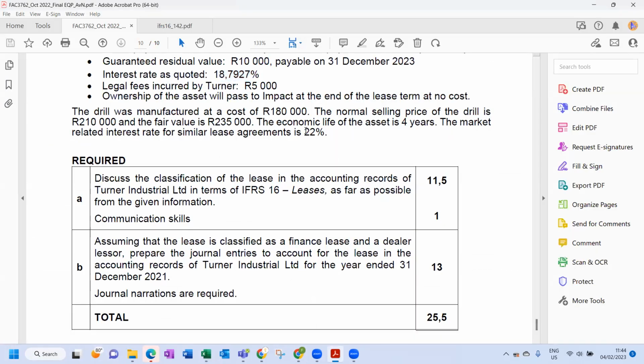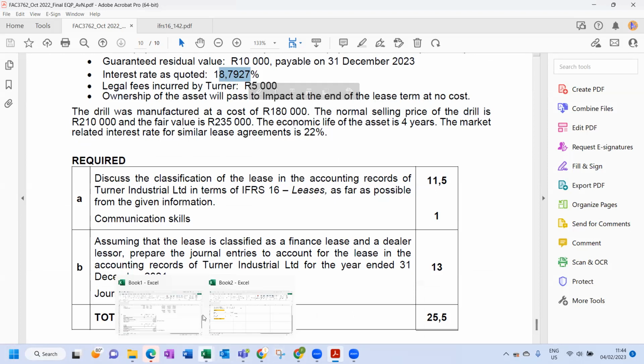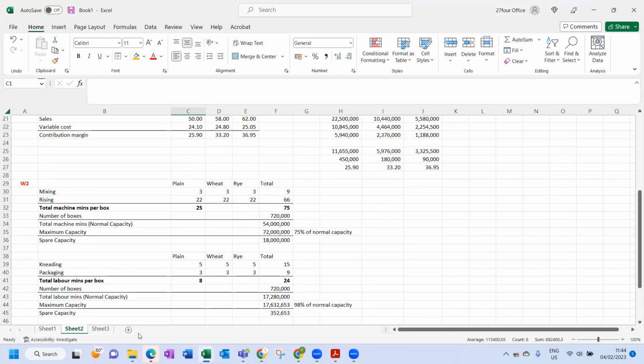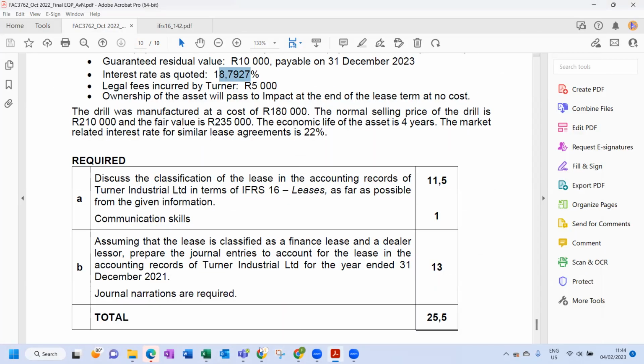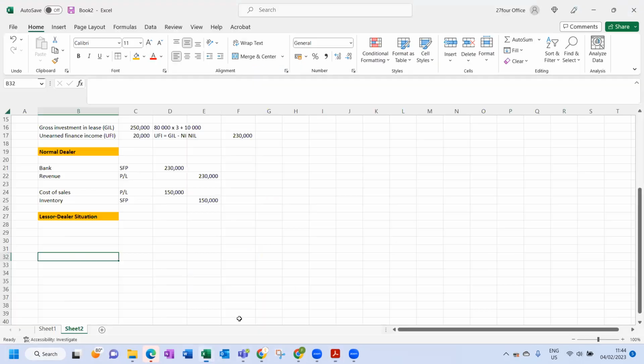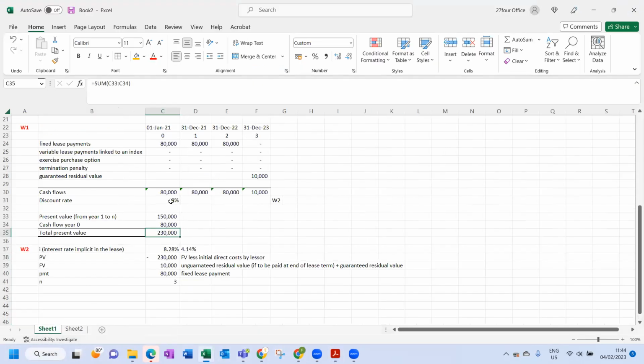The market rate is 22%. This year is 18%, a 4% discount. But if you look at the actual scenario, the rate in the lease happened to be 8%. It's artificially extremely low.